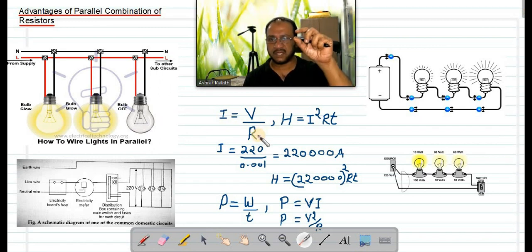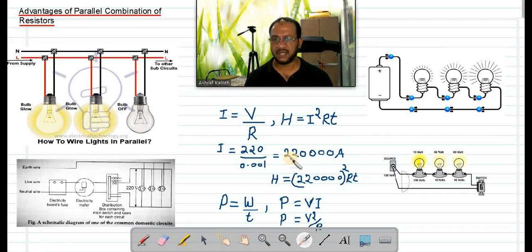A circuit breaker and an electrical fuse will be there. If excess high current flows in the circuit, it will immediately switch off or the fuse will burn. If the circuit breaker is not functioning properly, then the entire building will start burning. That is called overloading or short circuit. When you are dealing with electricity, these points are very important, and that is why I am stressing them.